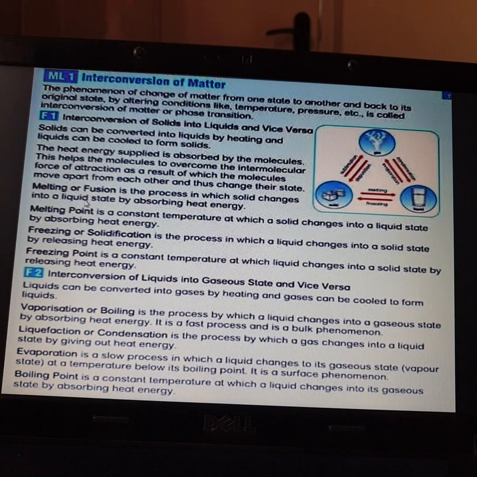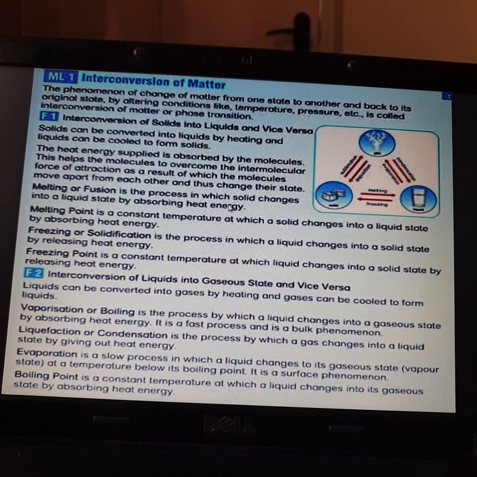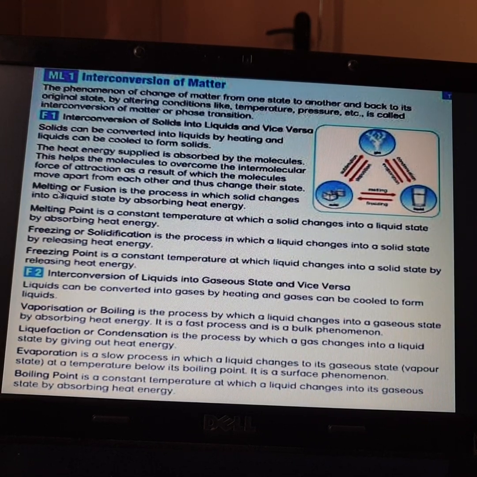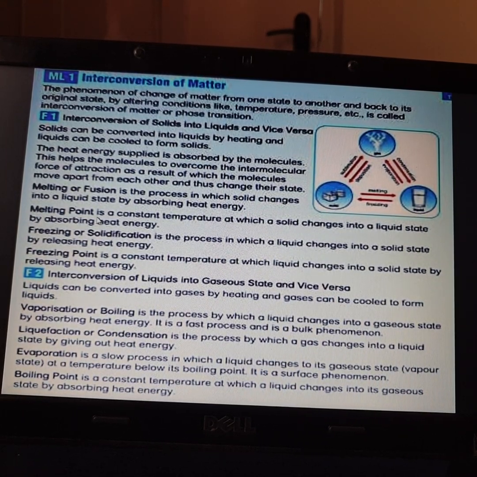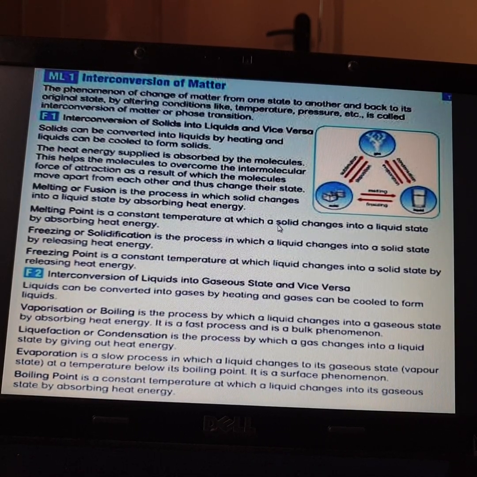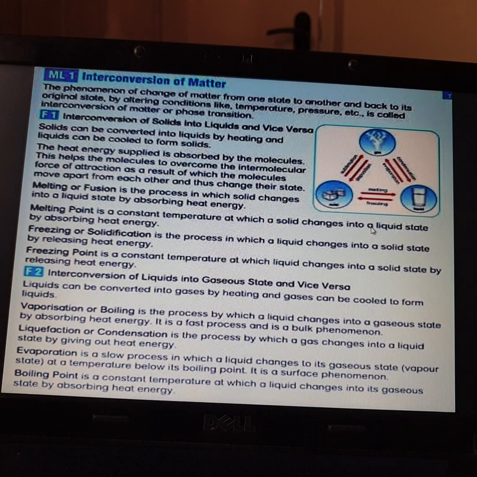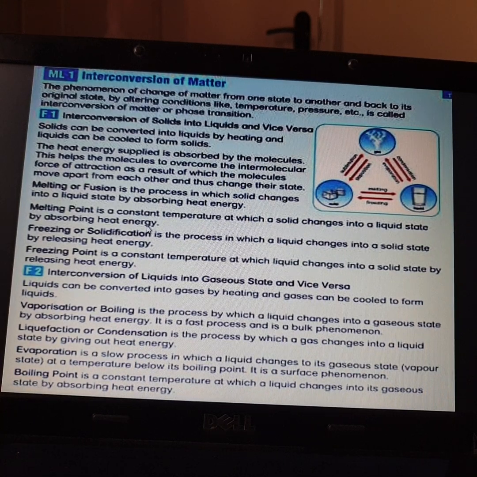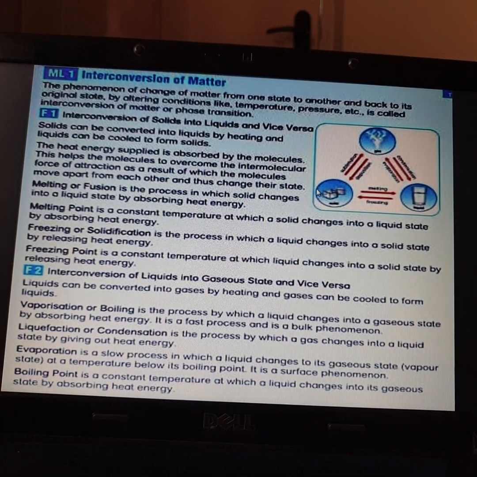That is called melting. The process in which a solid changes into liquid state by absorbing heat is called melting. Now, what is a melting point? Melting point is a constant temperature at which a solid changes into liquid state by absorbing heat energy. Okay, there is a point every time. So this is in the case of an ice cube.